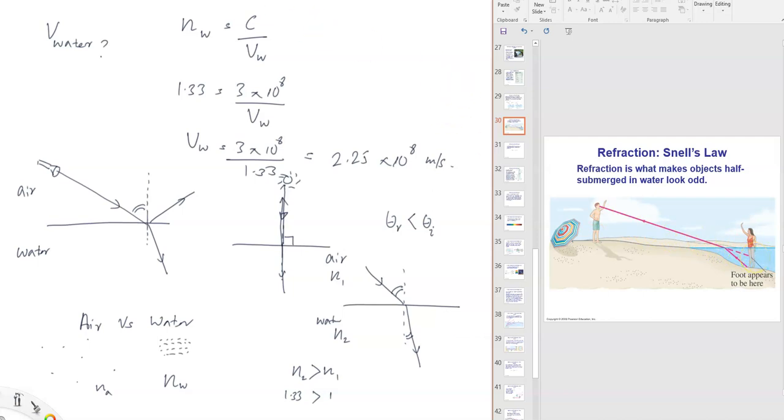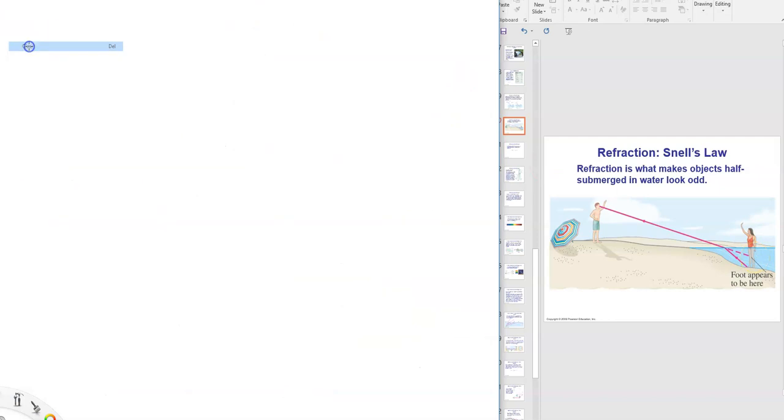So let me draw a diagram to explain this a little bit more. Let me try to draw the person. Here's the land, and here's water. Here's the lady standing.